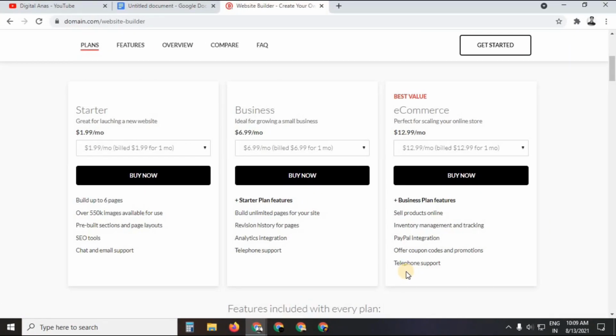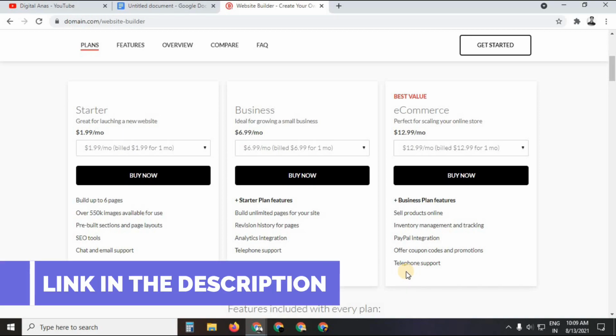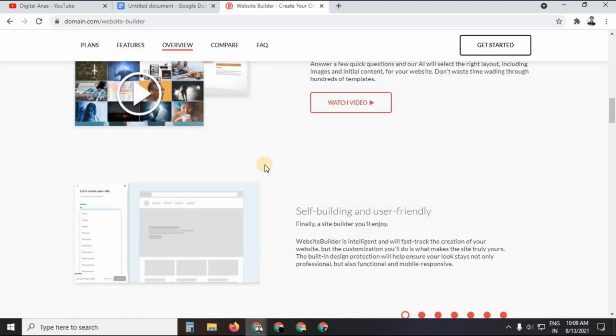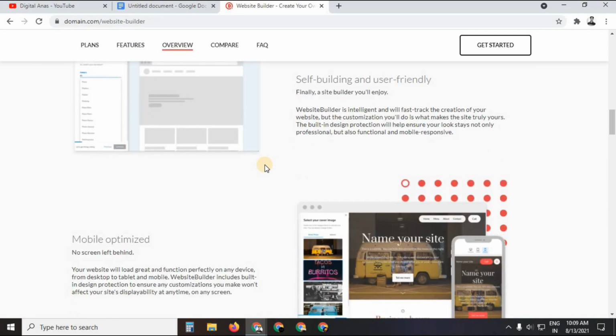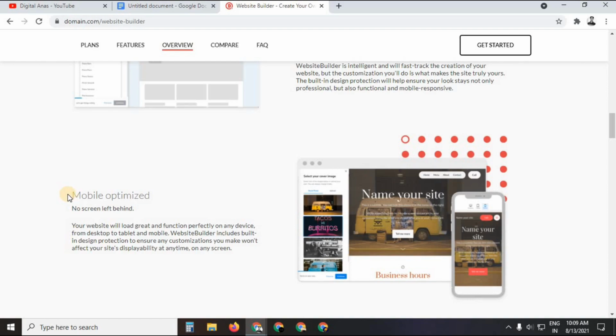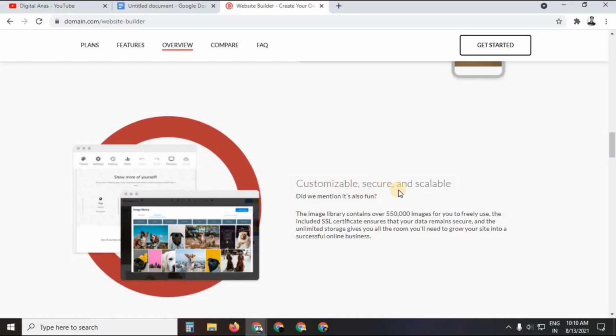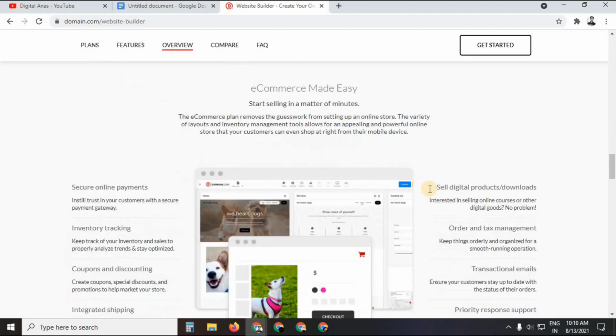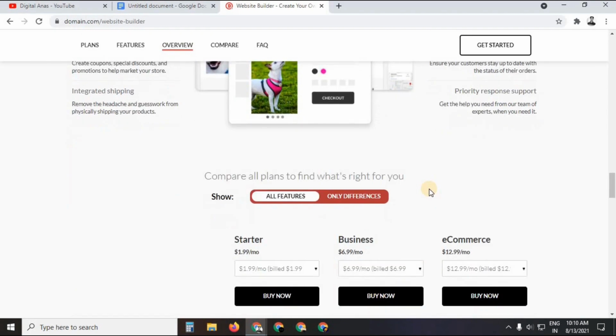So all you need to do is, first of all, follow the link which is given in the description, and then come on this website builder platform, which is by domain.com. As you can see, it is also mobile optimized, which means that the website you are going to make on this website builder is mobile friendly. Okay, customizable, secure and scalable. So it is very good that you are able to make a website by simply drag and drop, without WordPress and without coding. So I think this platform is a gold mine for you.